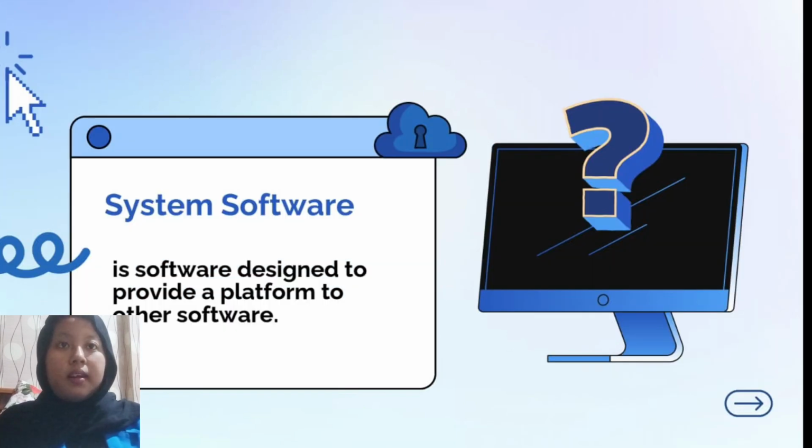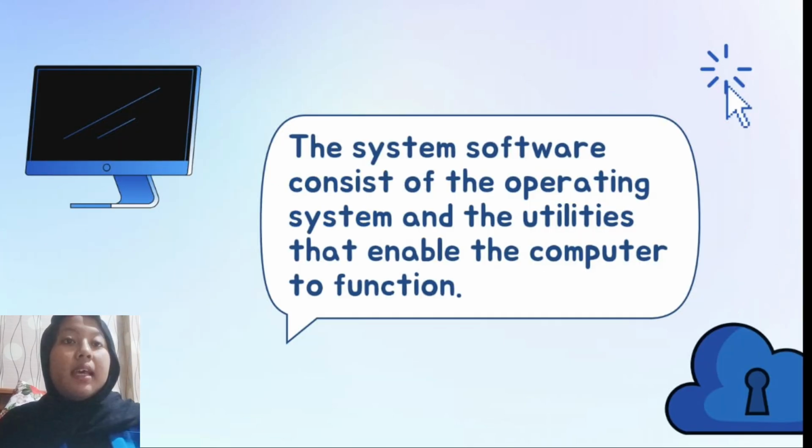System software. Now, let's move on to system software. System software is a type of software that is designed to provide a platform for other types of software to work on. It is essential because it supports the basic functions of a computer and allows the system to operate. Without system software, application programs won't be able to run and the hardware won't function properly.